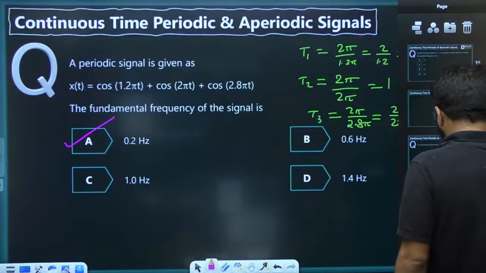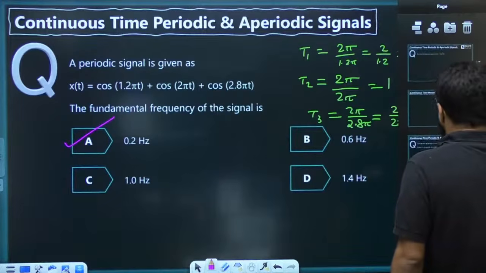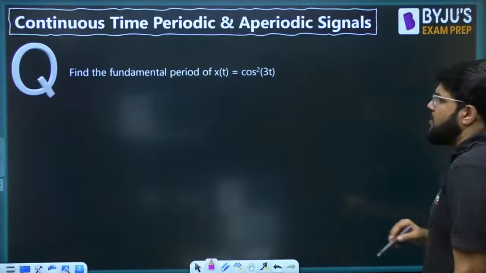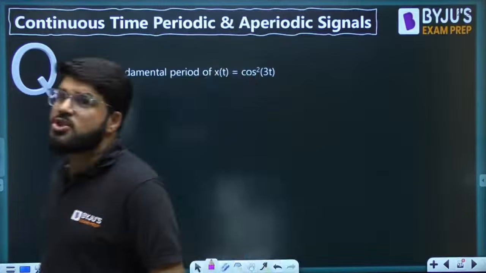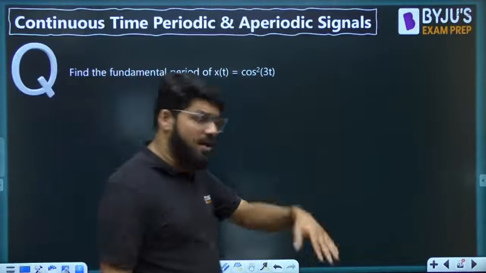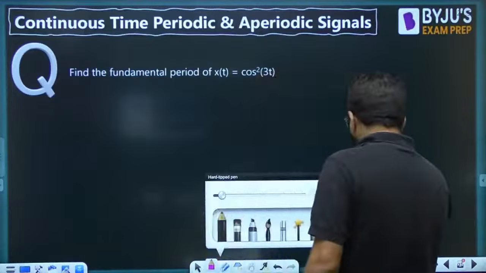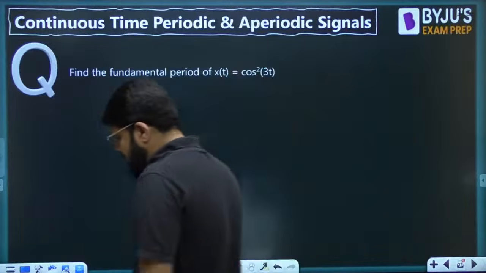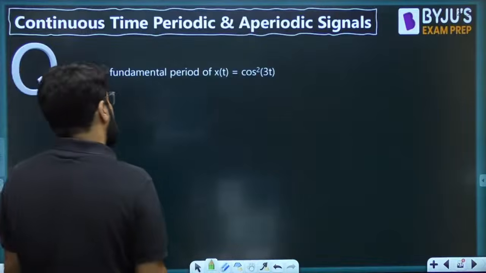Acha. Now let us see one more case, dear. What is the fundamental period of cos square? Sin square ya cos square? So let me tell you one simple thing here.